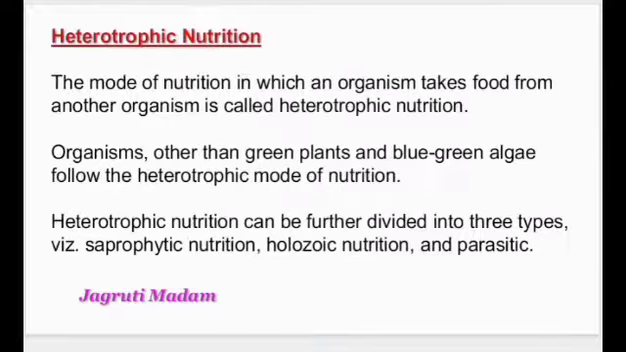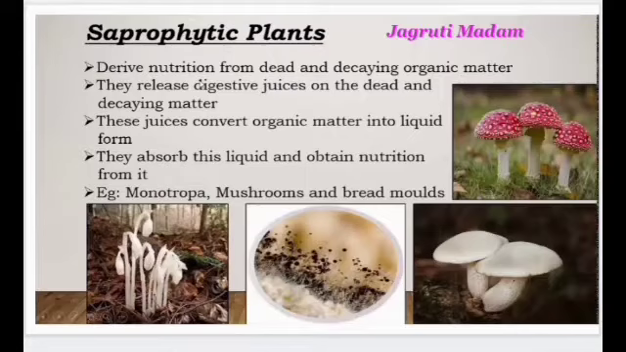So let's go to the next, that is types of nutrition, the heterotrophic mode of nutrition. We have discussed up till now the autotrophic mode of nutrition. Now it is the heterotrophic mode of nutrition. In this mode of nutrition, the organism is not able to synthesize its own food. Therefore, it is depending on other living organisms or on green plants. Organisms other than green plants and blue-green algae follow the heterotrophic mode of nutrition. The heterotrophic mode of nutrition is of three types: saprophytic nutrition, holozoic nutrition, and parasitic nutrition.